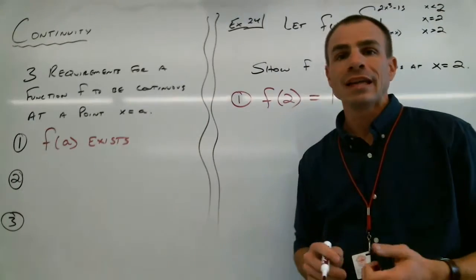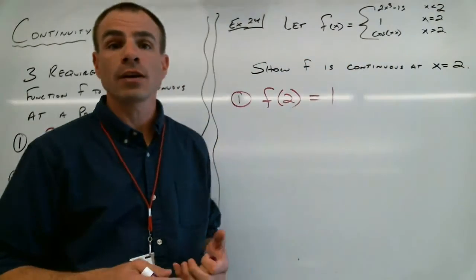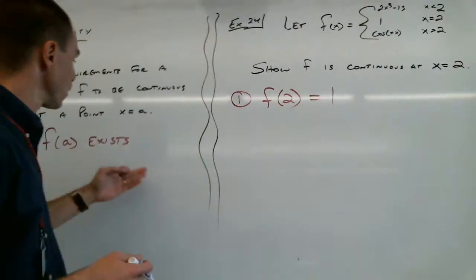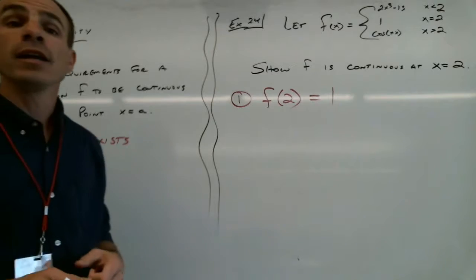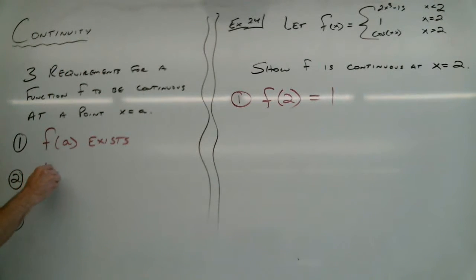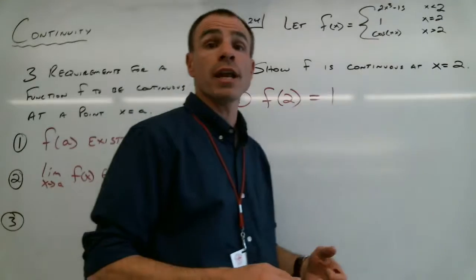First requirement is done. Second requirement is to show that the limit as x approaches this value, in this case 2, over here in general a, right, that limit must exist. So requirement number 2, the limit as x approaches a of the function exists. That's what we have to show next, right?